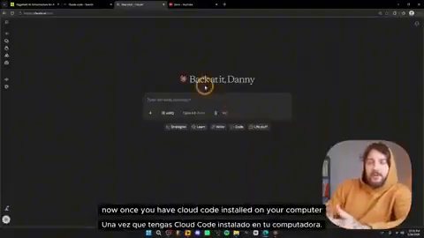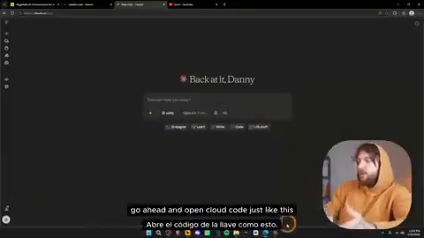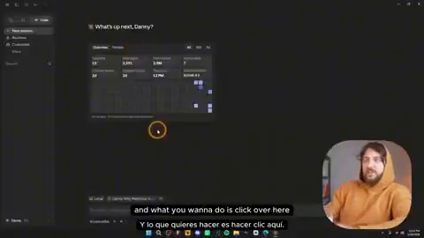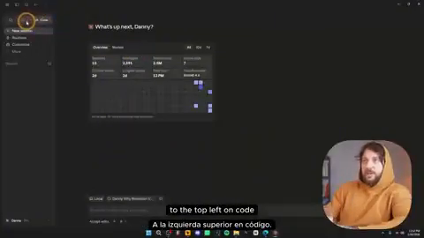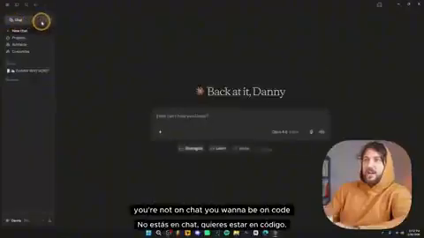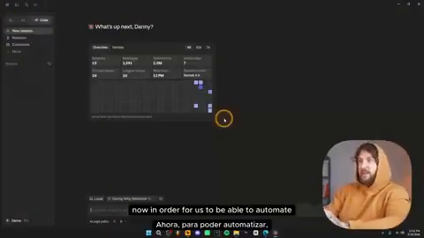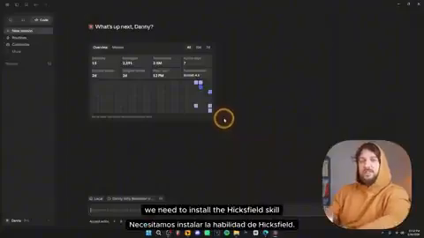Now, once you have Claude Code installed on your computer, go ahead and open Claude Code, just like this. As you can see, this is Claude Code on computer. And what you wanna do is click over here to the top left on Code. Make sure you're not on Cowork, you're not on Chat, you wanna be on Code. Now, in order for us to be able to automate the creation of these videos, we need to install the